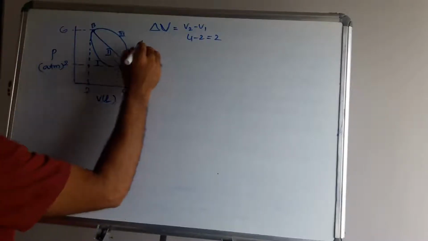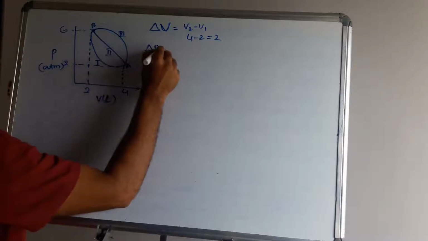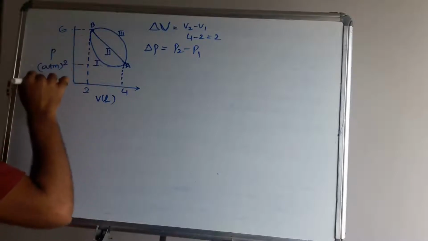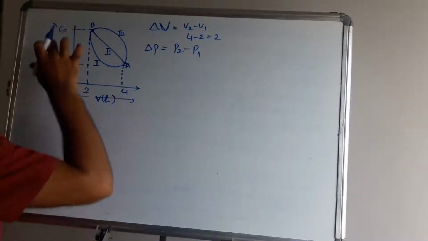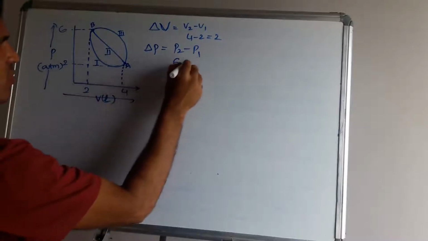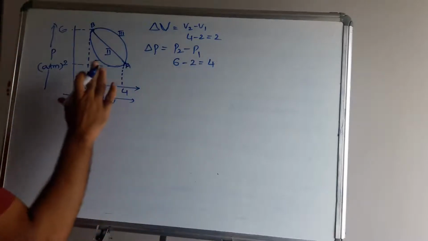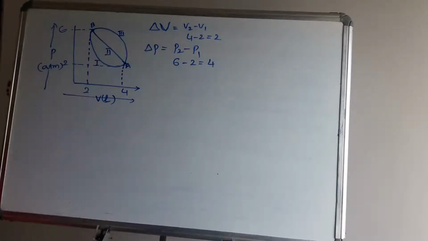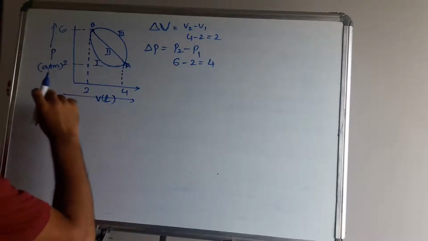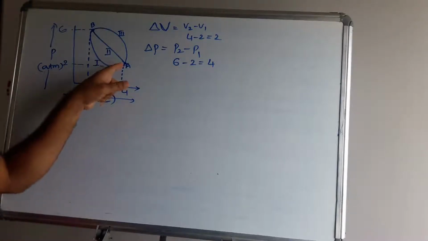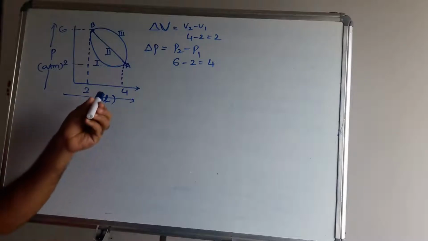If you take the pressure, what is there? Delta P, change in pressure, that is P2 minus P1. P2 is how much, the final? Pressure increases in this direction, volume increases in this direction. So 6 minus 2, that is how much? 4 atmosphere. So for any path, the change in pressure is the same. Therefore pressure, volume, temperature, internal energy, all thermodynamic properties are state functions.